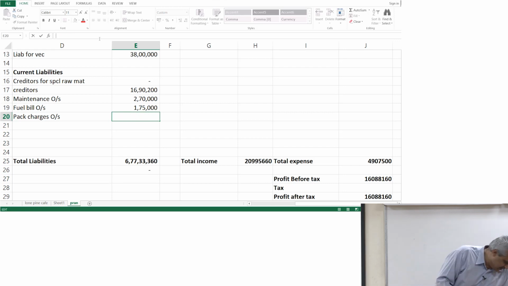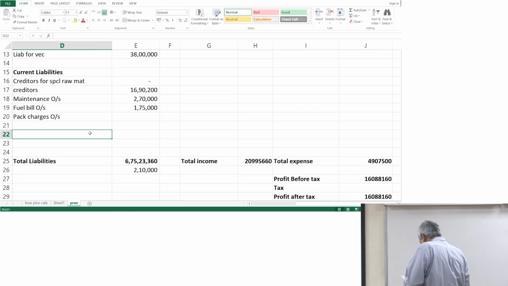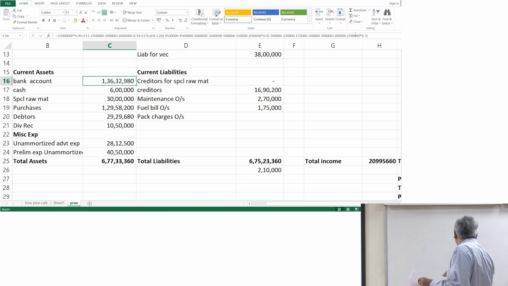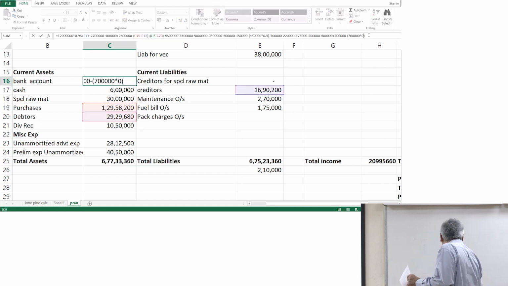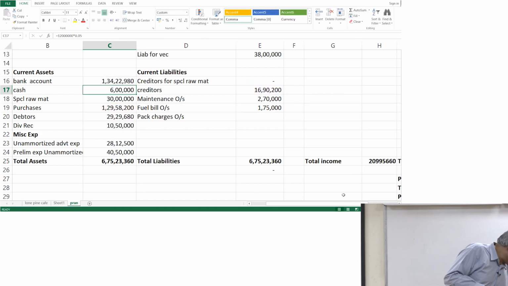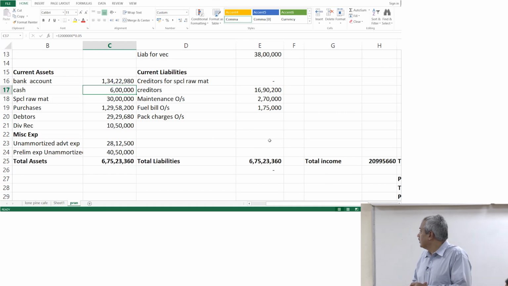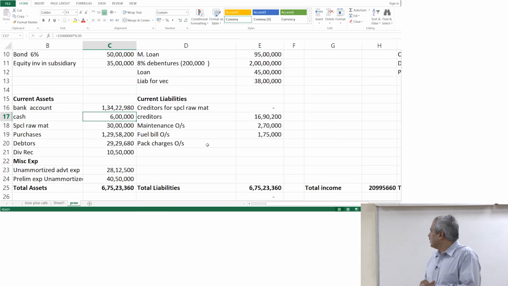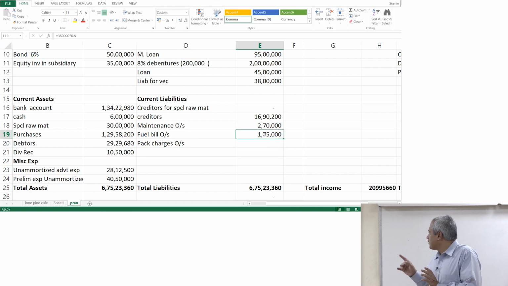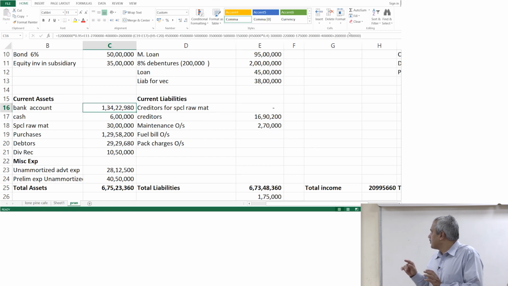Why are you keeping fuel bills, everything as outstanding, I say? Payable at the end, we are preparing this at the end of the year, right? Nothing is outstanding, that is what we said. If it were outstanding, I would have said due at the end of the year, right? Payable at the end of the year is payable, paid. So, take care of that. There is nothing outstanding per se. Packaging charges, fuel bill also, maintenance alone, because we made that statement. Fuel bill also, reduce it from the cash part of it. Okay, he will take care of it.